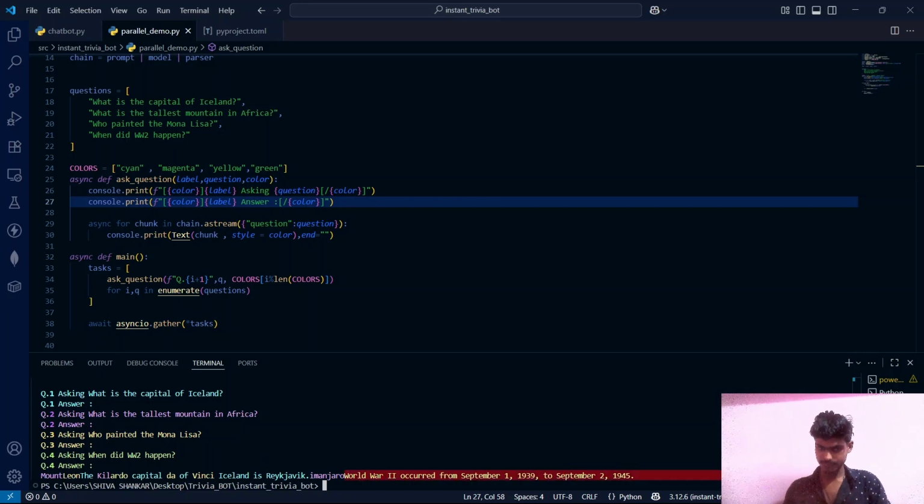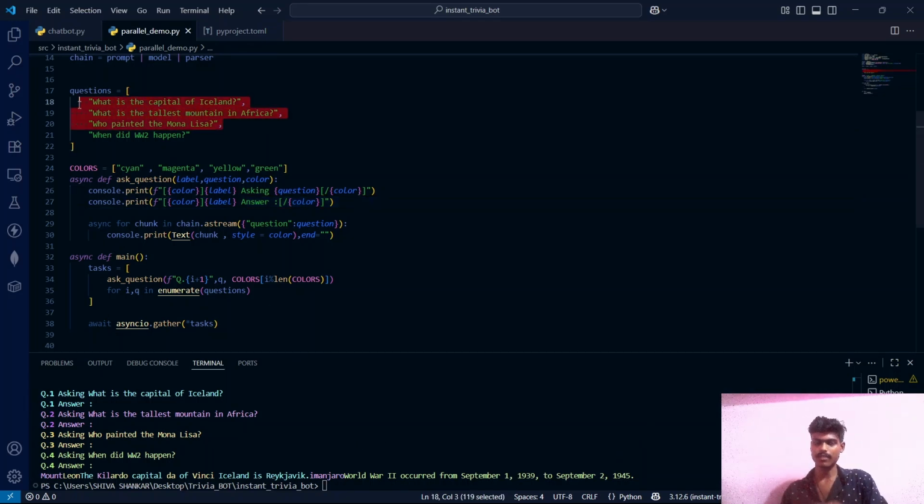This is the last one, and it's not always fixed, guys. It's always random. You have just seen how the answers for these 3 questions were rendered. Now this time the pattern is not the same. Previously the third question was answered first, but now the second question is answered first. It's just random. So this is how parallel answering of questions is done by any kind of chatbot.